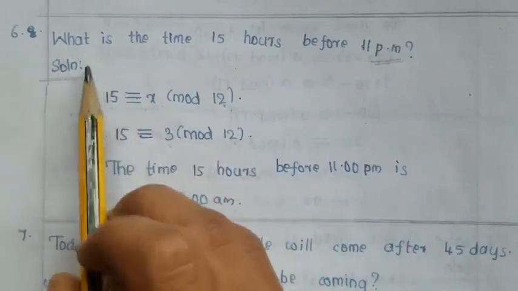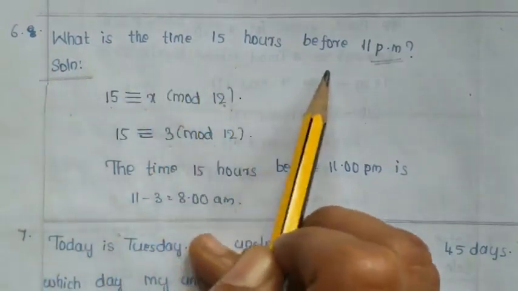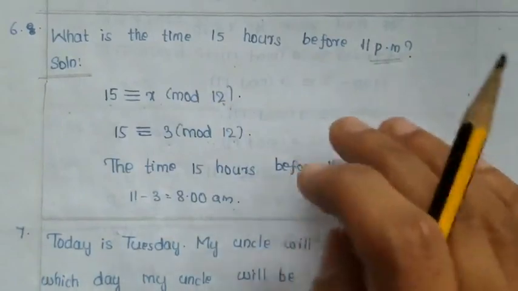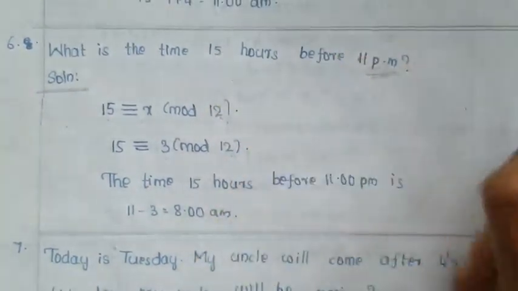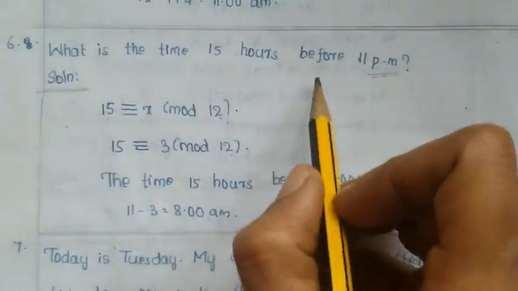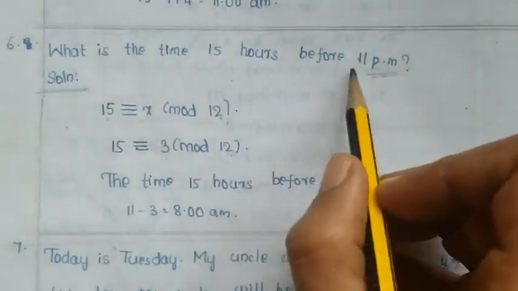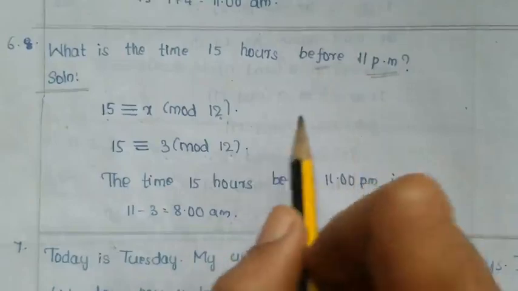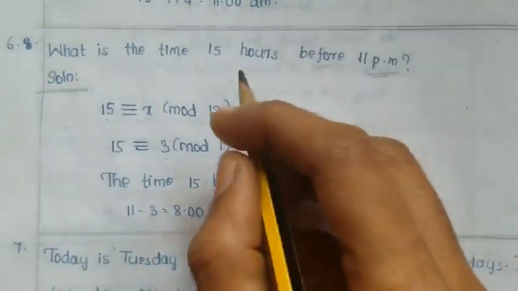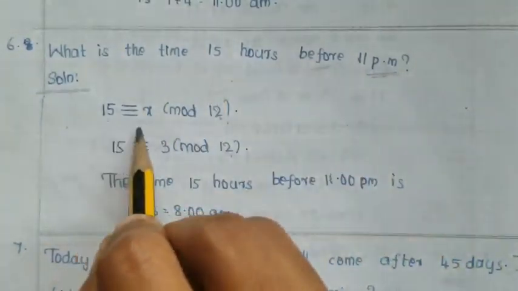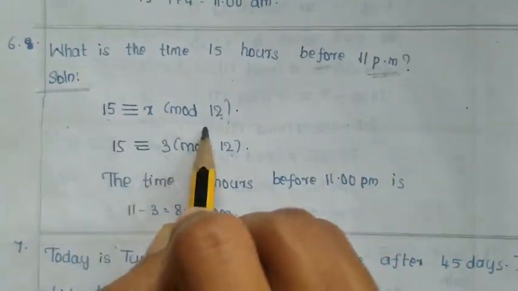Sixth question. What is the time 15 hours before 11 p.m.? This is also similar to the previous problem. Here 15 hours is given and we have to find 15 hours before 11 p.m. So here this is before. The previous question is after. That's the difference. Now write here 15 congruent to x mod 12.